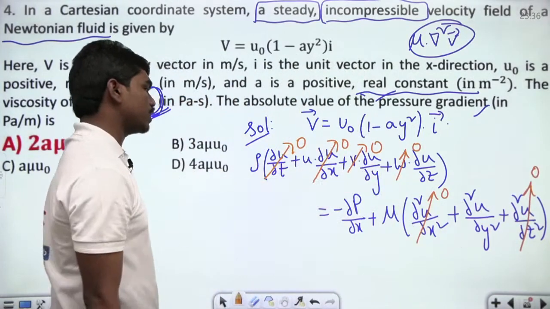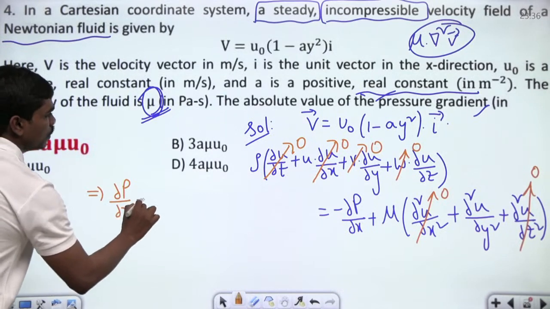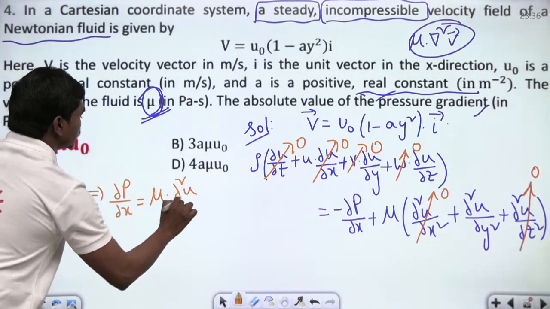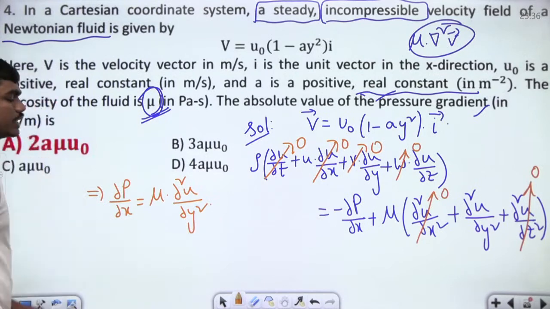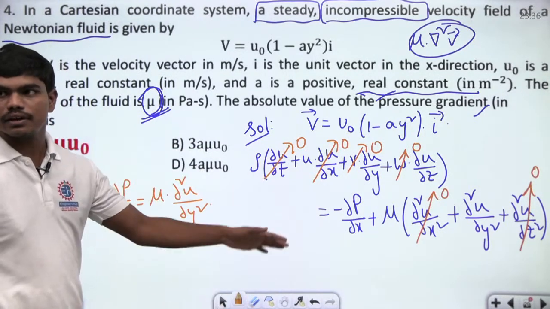So if you take all these terms to be zeros, then dou p by dou x is equal to mu times dou square u by dou y square. This is what you have, correct? So this is the pressure gradient in the direction of flow. Of course, we are considering the x direction as the direction in which flow is happening.